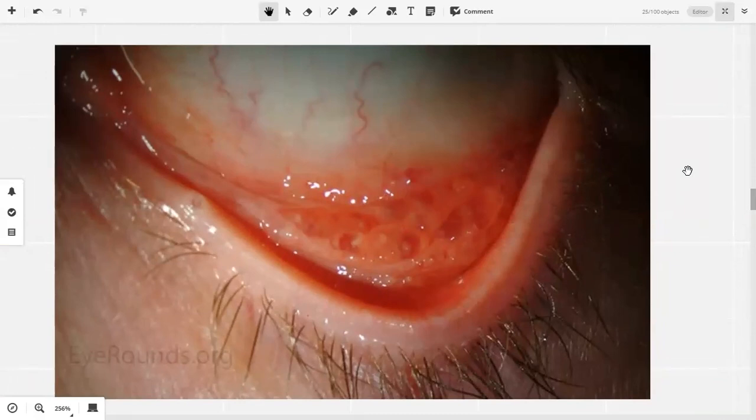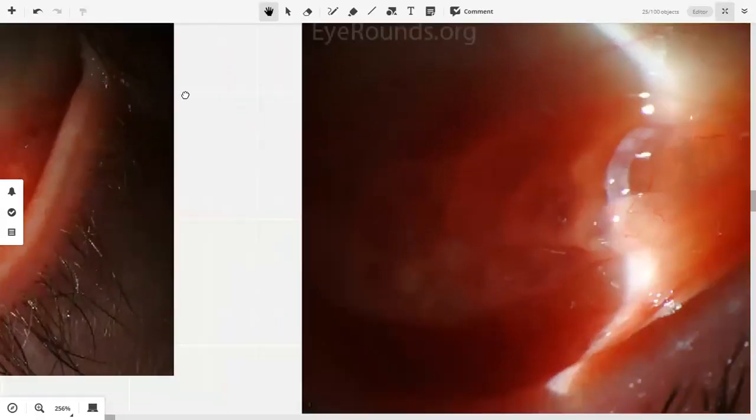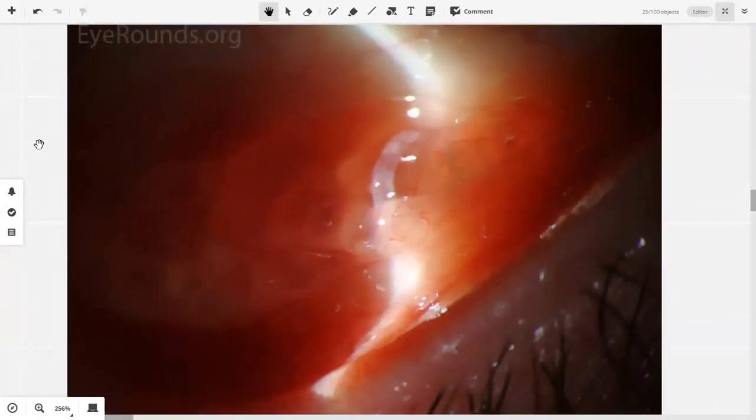Palpebral. Palpebral conjunctiva, right? So when we evert the palpebral conjunctiva, this is what we see. Diffuse light, and this is what we see in angle light. Specific एक angle पे light आ रही है.